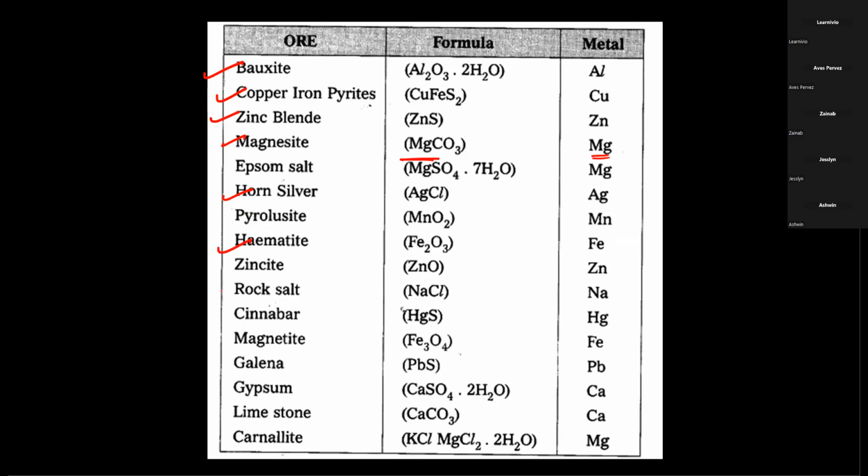Then hematite, rock salt, cinnabar, galena, limestone. Gypsum is for calcium. So these ores are very important. Please write their names in the copy and remember the names, like horn silver is an ore for silver.